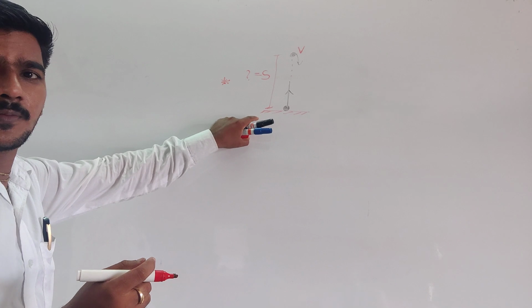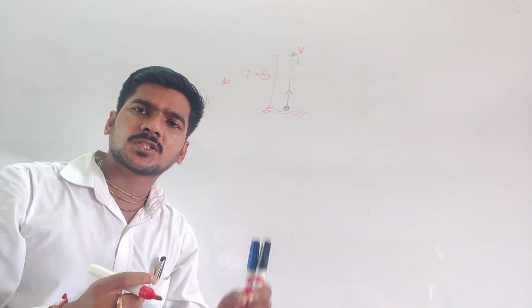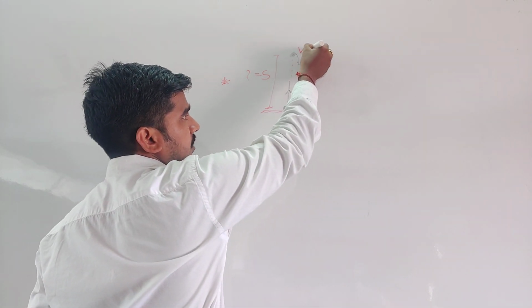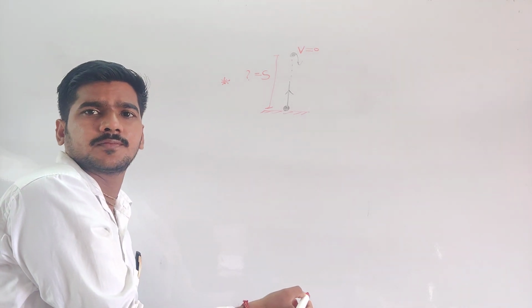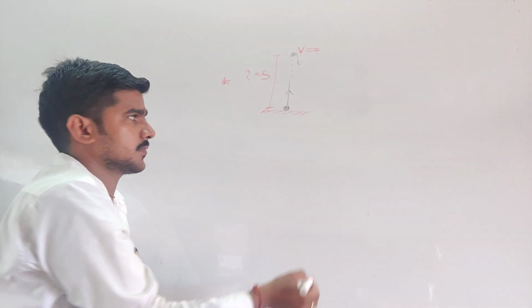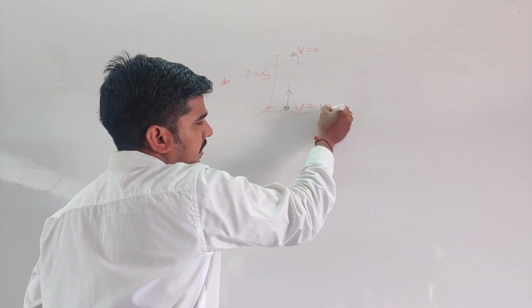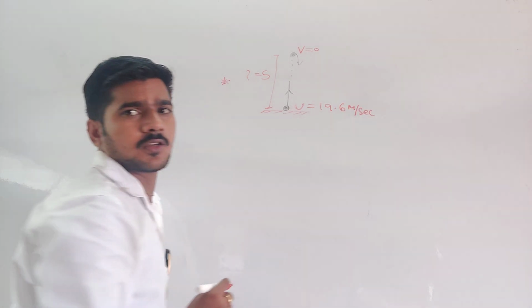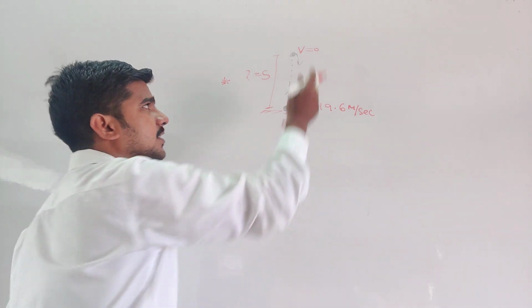Students, listen. The body will move to that height where the final velocity will be zero. Suppose at this position the final velocity is zero, then the body falls down. So initial velocity is given, 19.6 meter per second, and final velocity will be zero. This is the real concept.